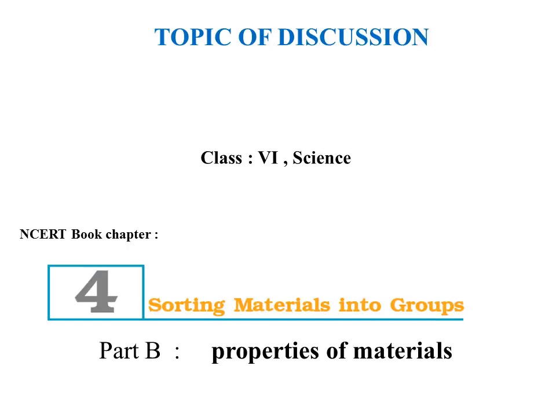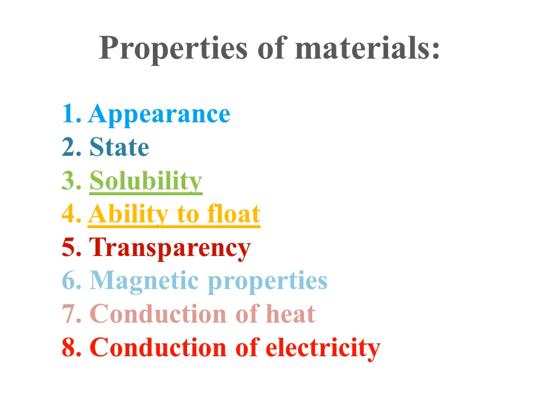Today we are going to discuss again the properties of material. In the previous class we discussed only two properties of materials. First was the appearance and second the state of materials: how we can differentiate the materials according to their appearance and state. Today we are going to discuss the next two properties. Third is the solubility and fourth is the ability to float.